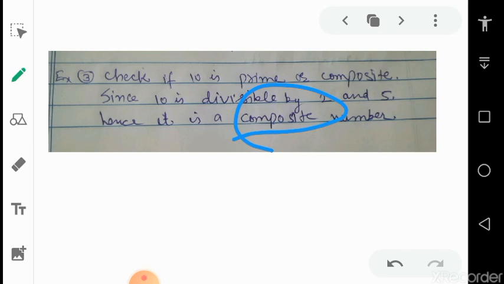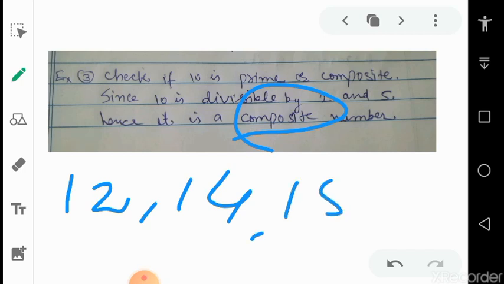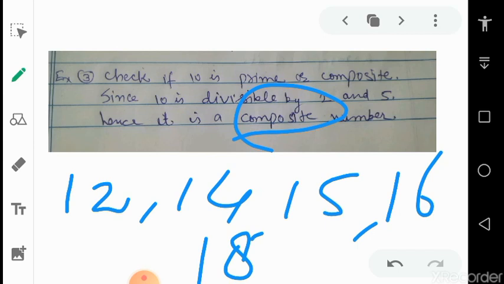After 10, which numbers are composite? 12 is composite, 14 also composite, 13 is not composite, 13 is prime because it is not divisible. Again 15 is composite, 16 also composite, 17 is not, then 18 is composite. So there are actually infinite composite numbers.